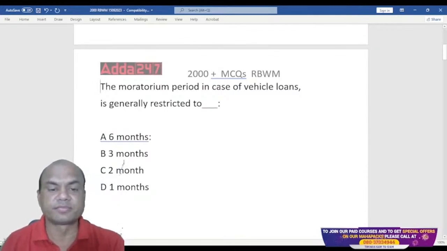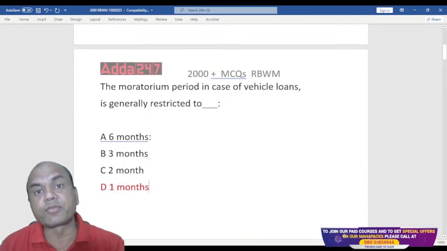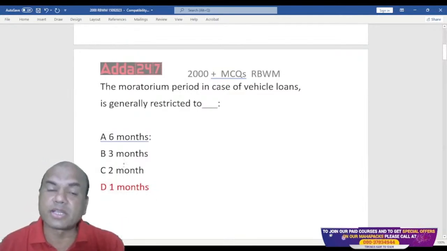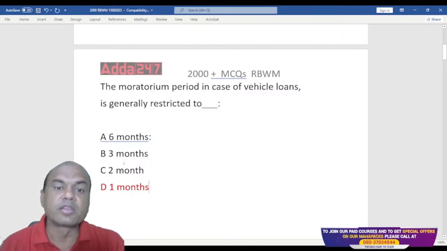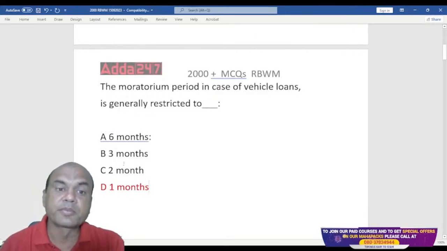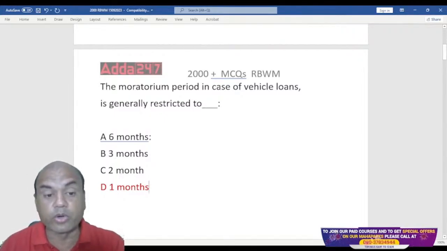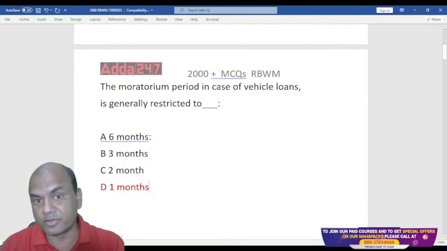Yes, actually there is no moratorium period, but 1 month is considered as a moratorium period. Why? Because when we disburse it, after 1 month the customer starts repaying, right? That is the logic. So actually, there is no moratorium period allowed for vehicle loans. But in an exam, if there is an option of no moratorium period, you will write that. But if there is no such option given, don't get confused. It is 1 month.